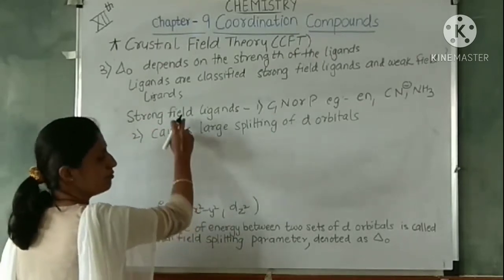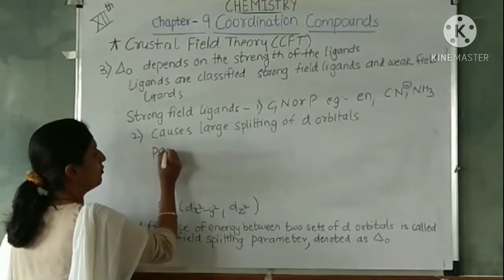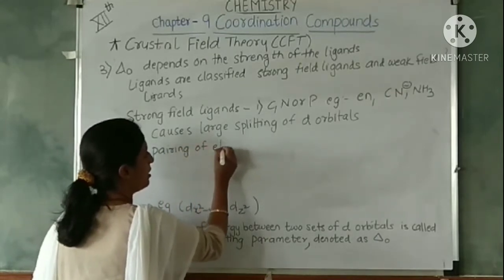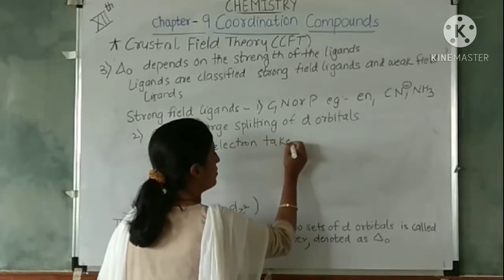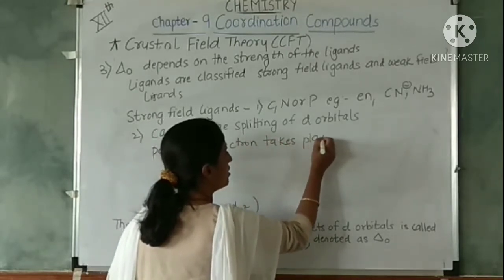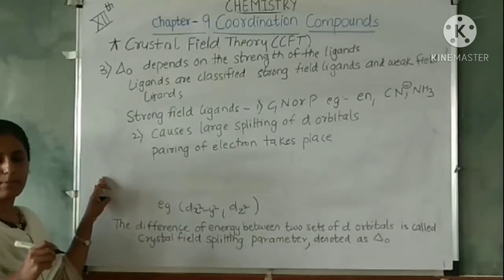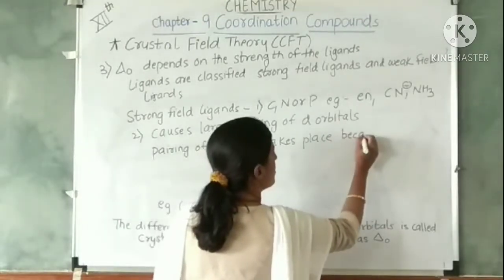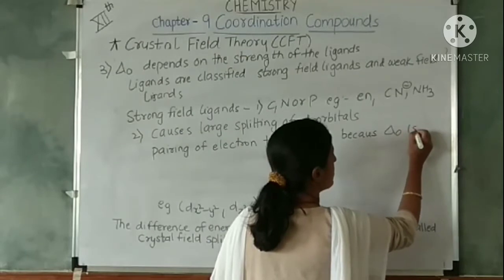And since the energy is more, what happens? Pairing of electrons takes place because delta O is high.